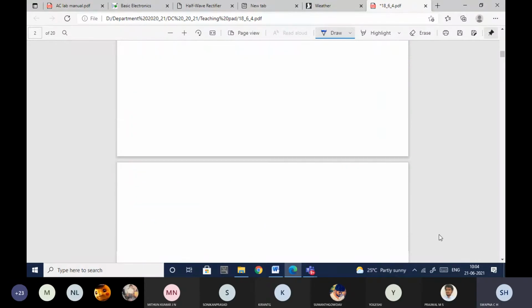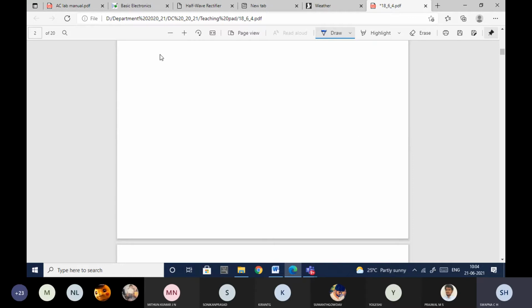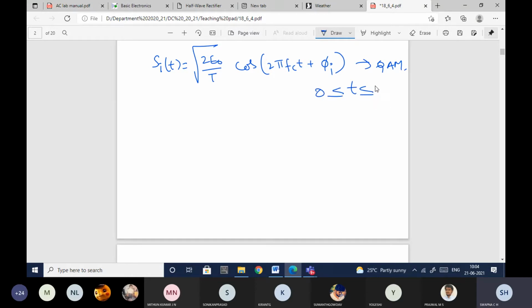Okay, so here let me just expand Si of t. The generalized equation is given by Si of t equal to root 2 E naught by T cos 2 pi FCT plus phi I, where E naught is the minimum amplitude level of the signal. This is the generalized equation for your QAM signal, where t varies from 0 to T. This is a symbol duration, not the bit duration. Whatever I'm writing, it is the symbol duration T.